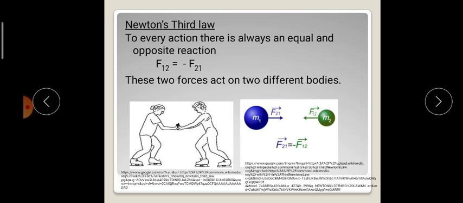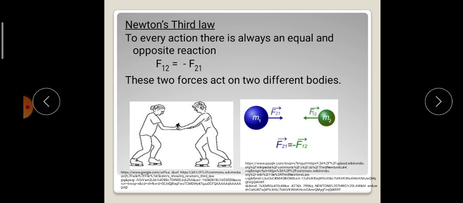If we see the picture, we have two people applying force on each other, whereas the first person is applying force on the second person, the second person is applying force on the first person.